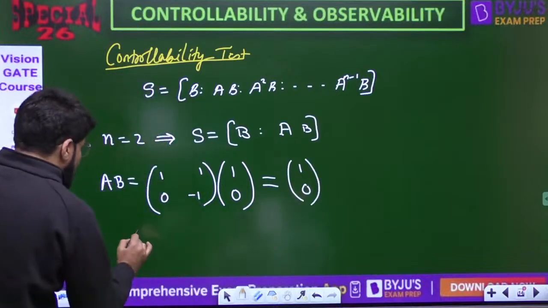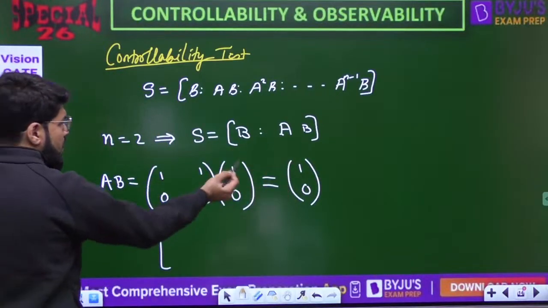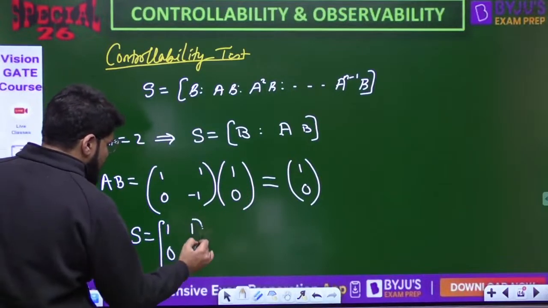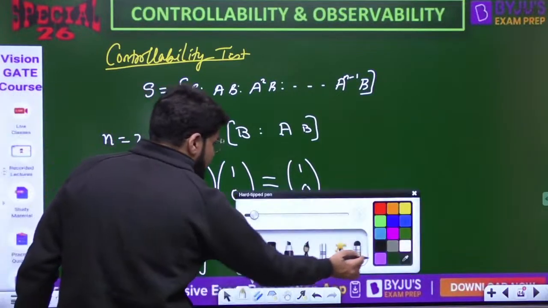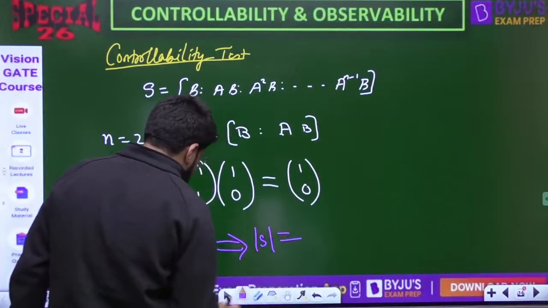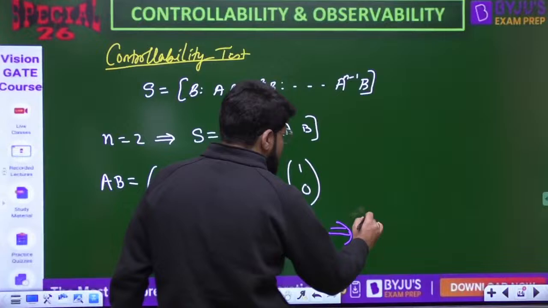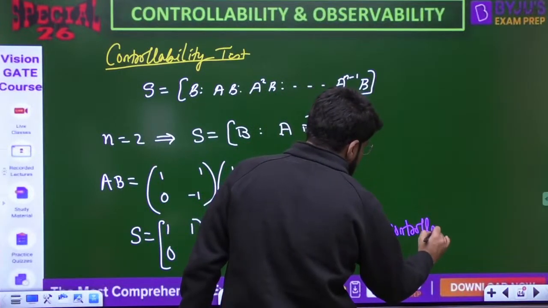So what is the matrix S then? It is B and AB. What is B? B is 1 0. AB also comes to be 1 0. Now, what is the determinant of this matrix? Actually, what we need is the determinant. 0 minus 0. The determinant comes to be 0 and the system is not controllable. This is the Kalman's test.